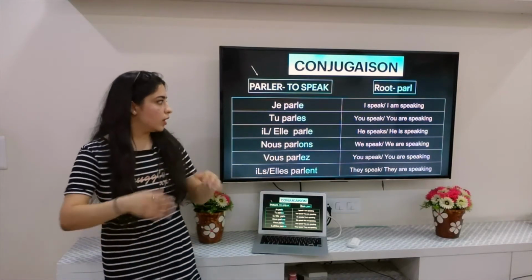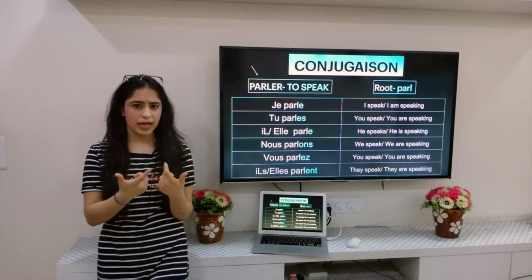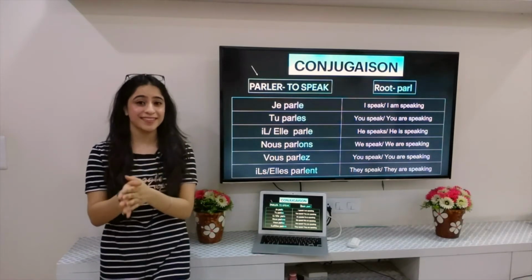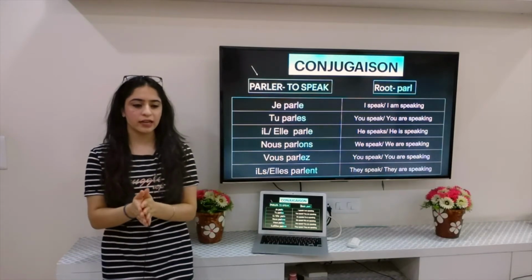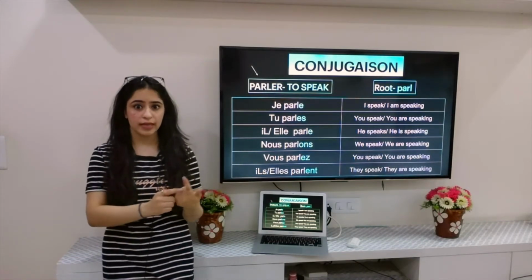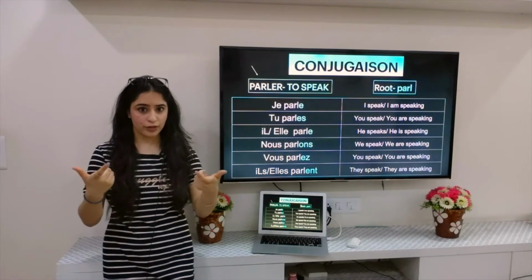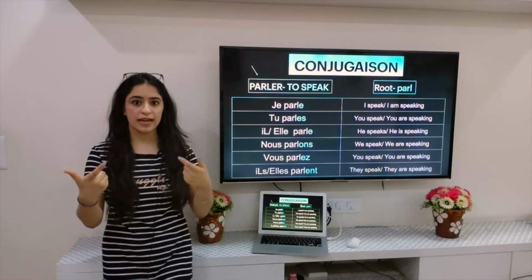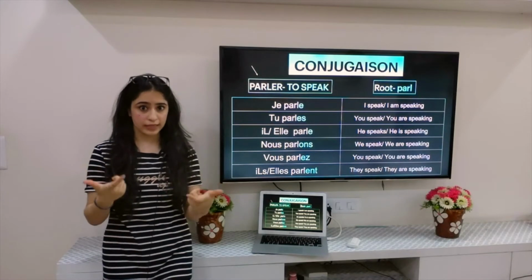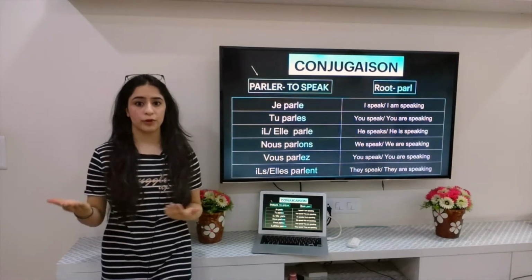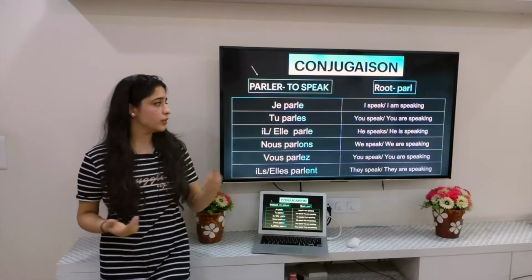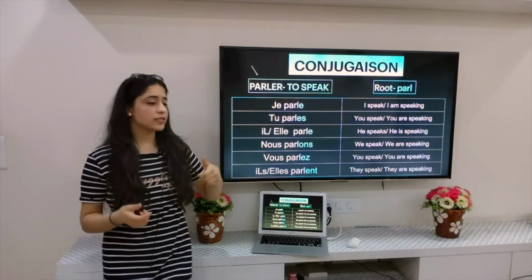Now, one more difference that we have here between English and French, and in this case French proves to be simpler. Now what's the difference? The difference is that in English you have different tenses for present and present continuous. For example, she plays and she is playing. You have got two different tenses. But in French, even though you have different tenses for present and present continuous, we generally use the present tense only for saying both.